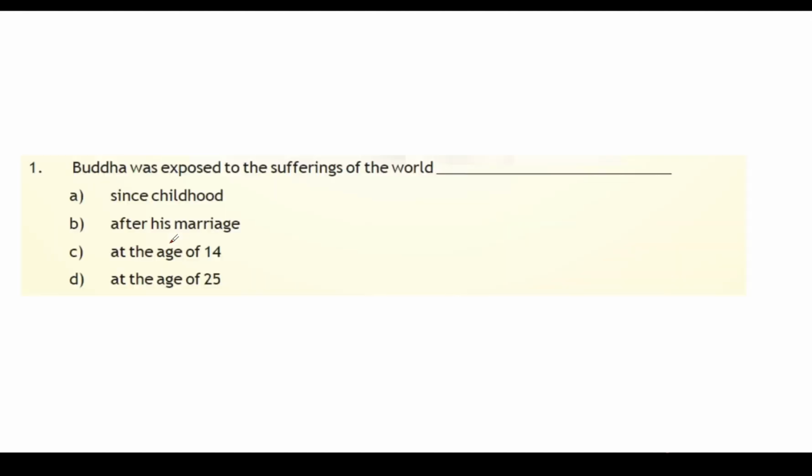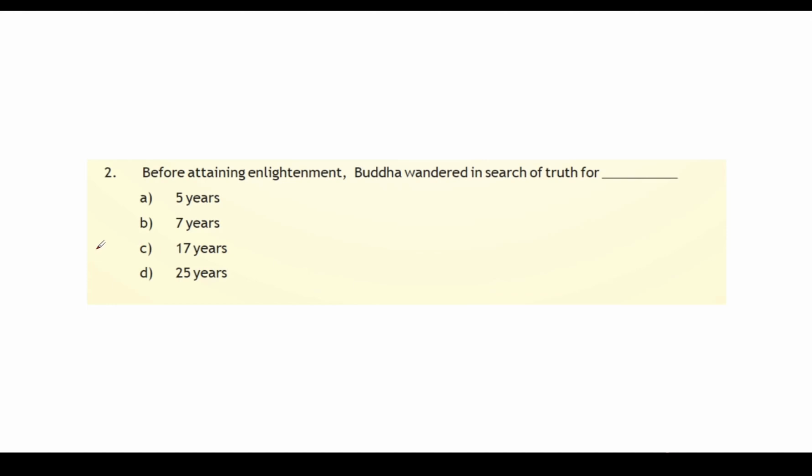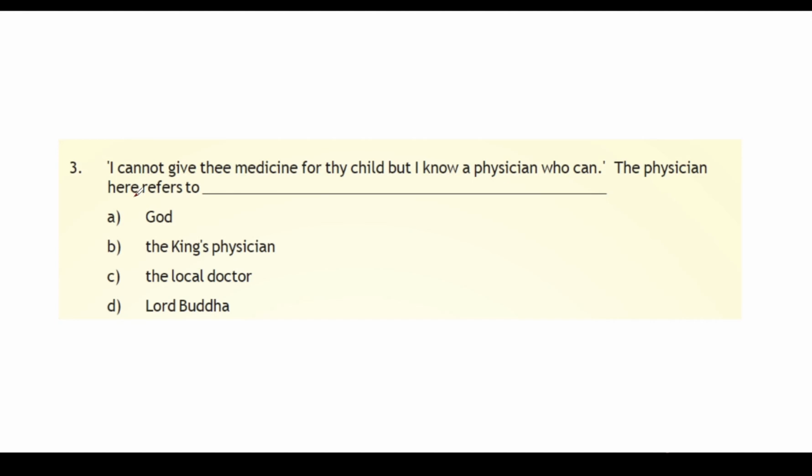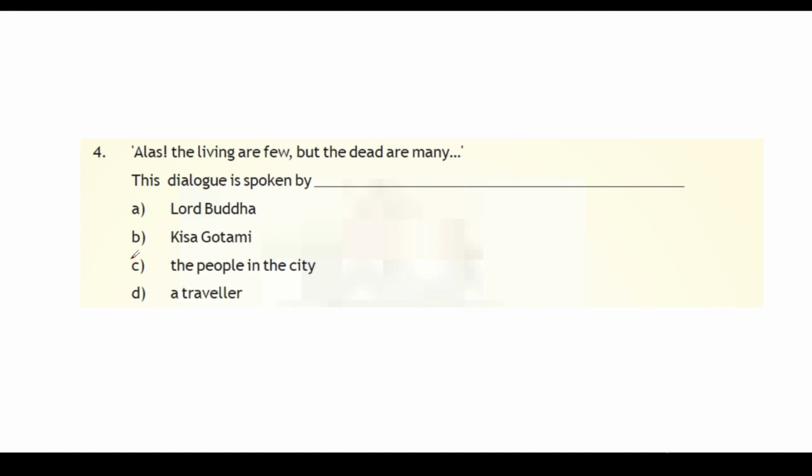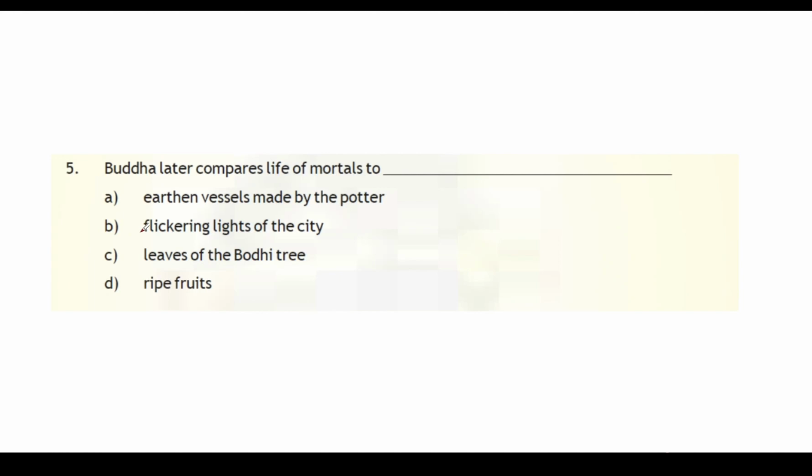Now, sermon at Benares. At the age of 25. Seven years. Lord Buddha. The people in the city. Earthen vessels made by the potter. Alright, Buddha later compares the life of mortals to earthen vessels made by the potter, flickering lights of the city, leaves of the Bodhi tree, ripe fruits. It's earthen vessels made by the potter.